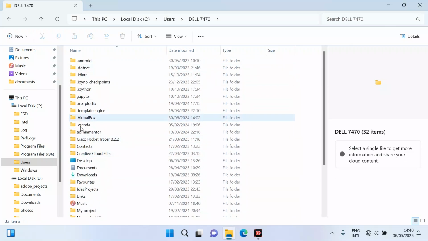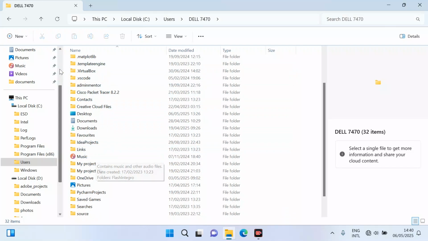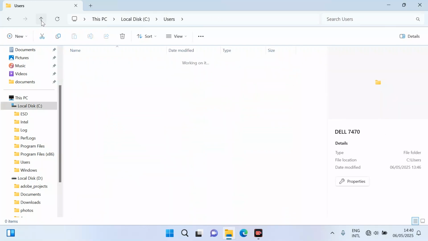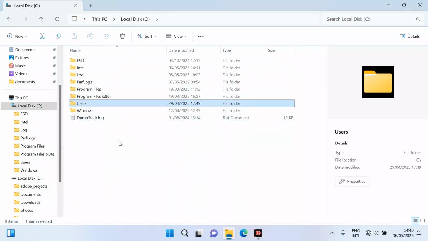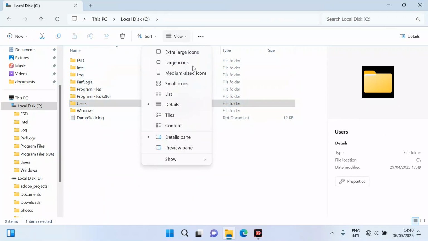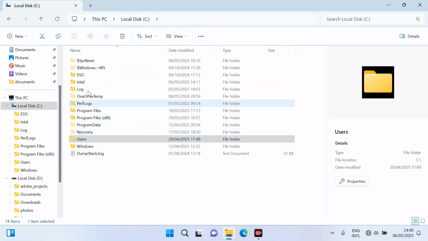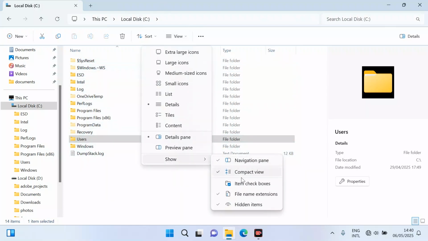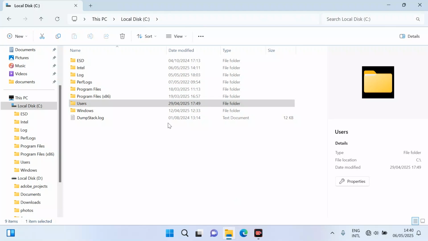If I click here in this public folder and open it, and I come back here, we have many hidden items that we cannot see right now. To see them, just come here, to hidden items. If you click here, you can see many more files appear like this. To hide them, just go here and press hide items.